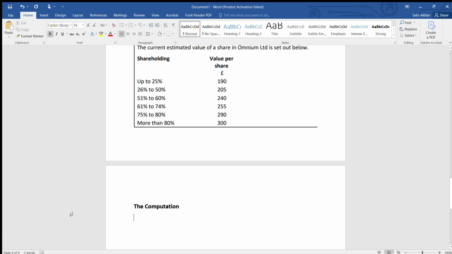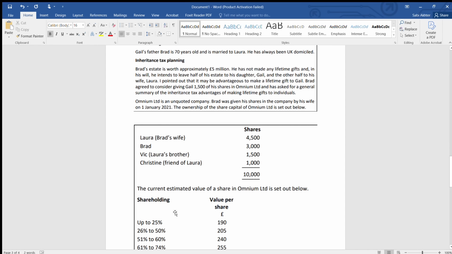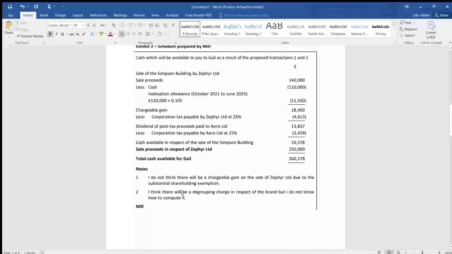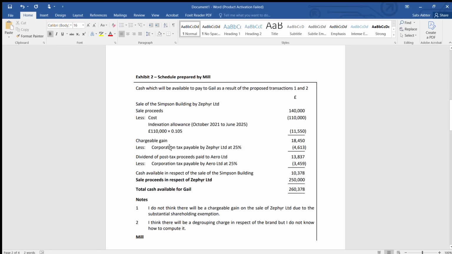Since there are 3 different points in the computation, I'm going to write in 3 different paragraphs. So how do I know that I've not missed out anything? The most sensible strategy is to start with the beginning. When I go to the schedule, Exhibit 2, that is prepared by Mill, the first error is the chargeable gain.